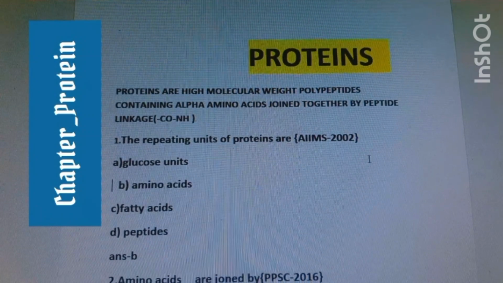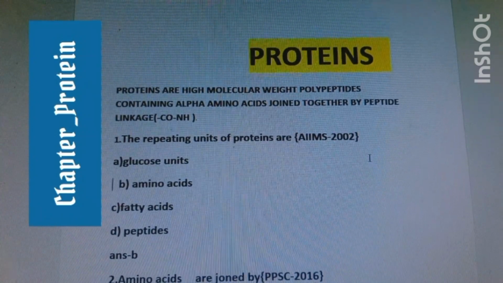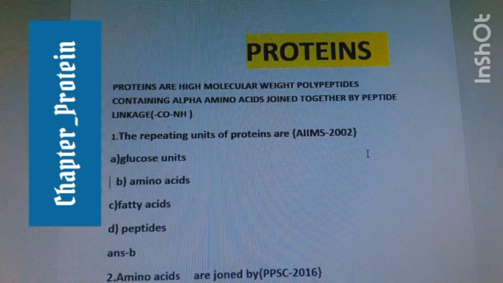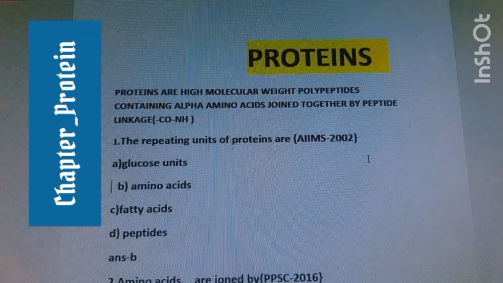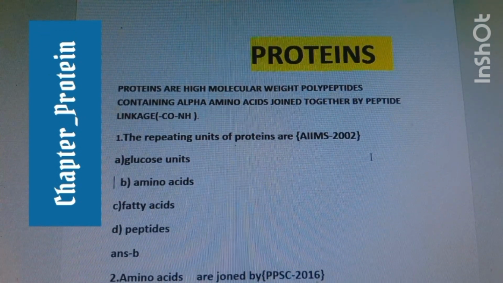Chapter is protein. What is protein? Proteins are high molecular weight peptides containing alpha amino acids joined together by peptide linkage. Proteins are mainly classified into three types. First one is simple protein, second one is conjugated protein, and third is derived protein.